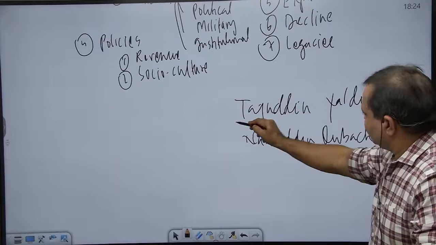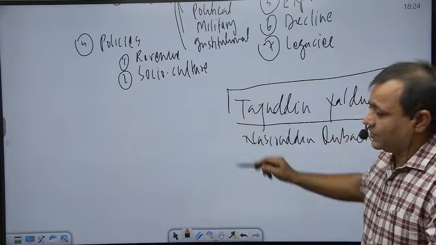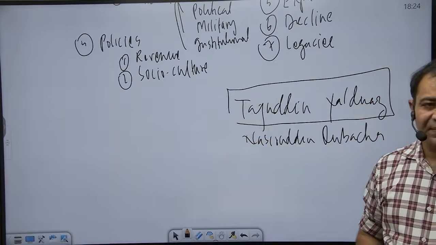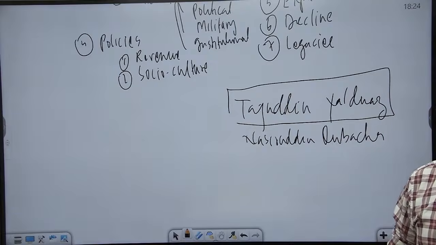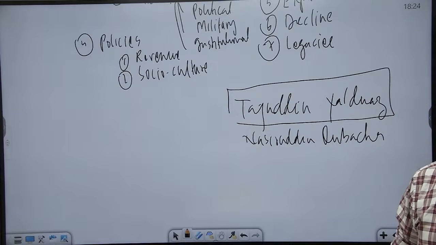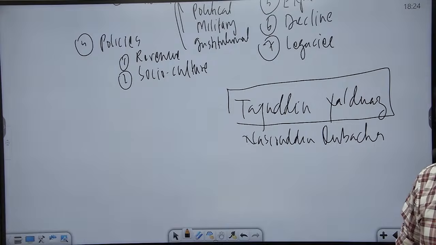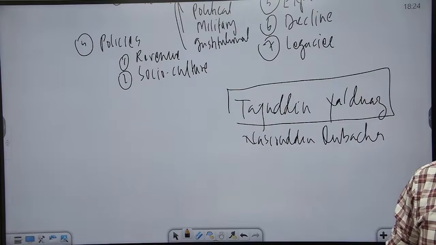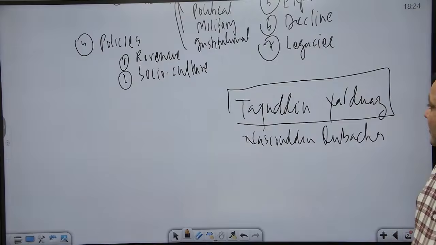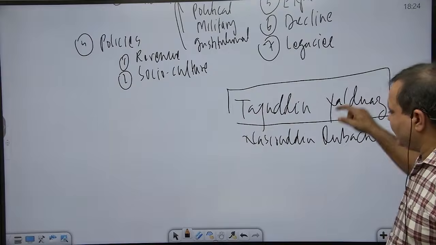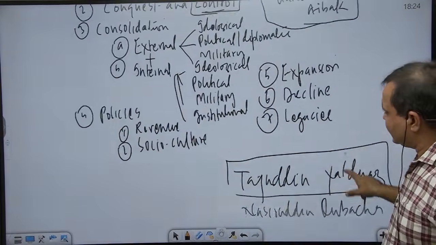Since Tajuddin Yildiz had succeeded Muhammad Ghori at Ghor, the capital of the empire, he thought that he was the master of all the areas, including the areas under the control of Qutbuddin Aibak. So Qutbuddin Aibak had to deal with these people very diplomatically because militarily he was not yet powerful enough to offer any challenge to them. So he faced the rivalry of the other slave officers.